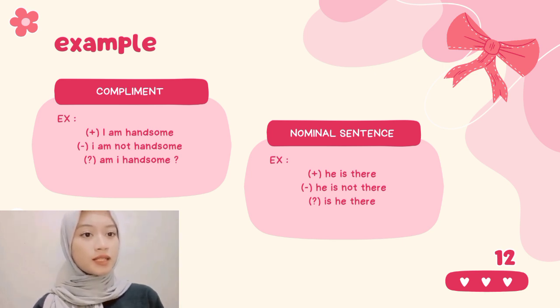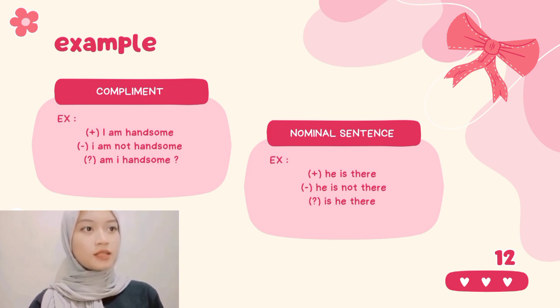And in nominal sentence, the example in a positive sentence is "He is there." In a negative sentence, "He is not there." In an interrogative sentence, "Is he there?"